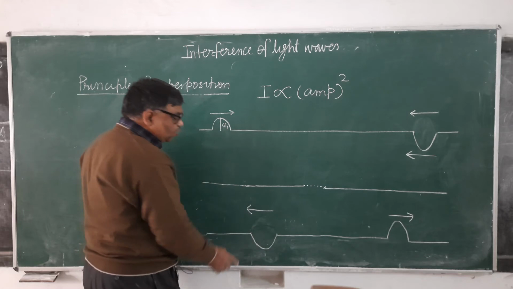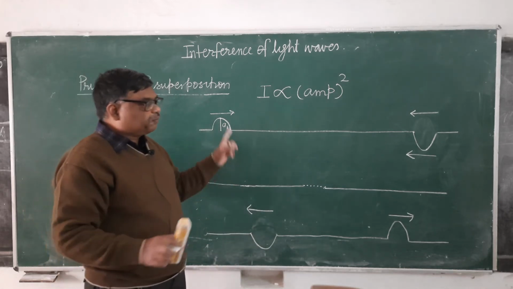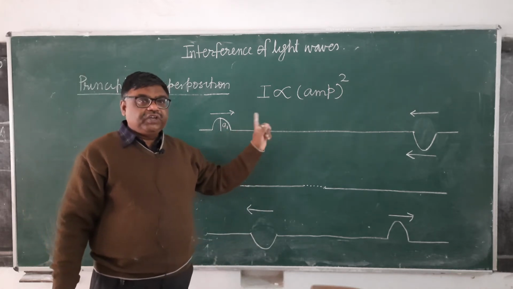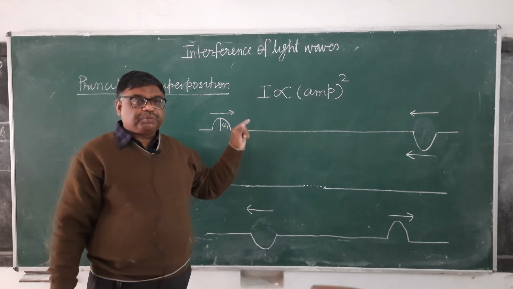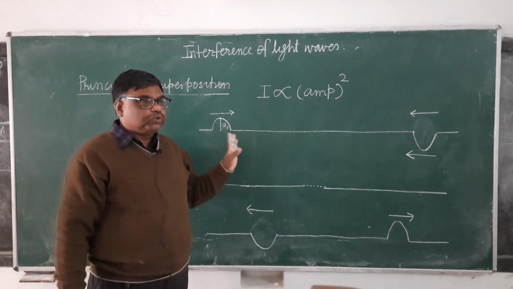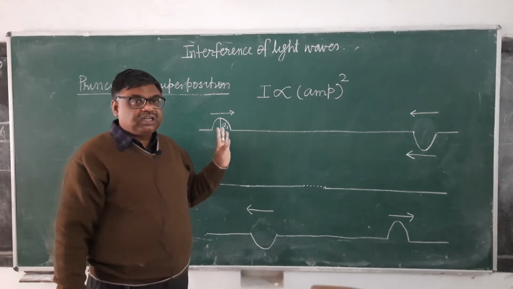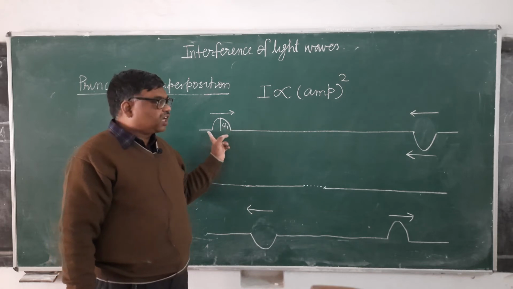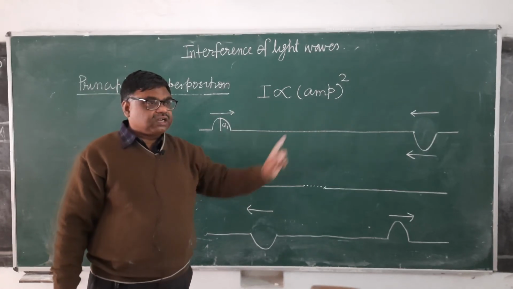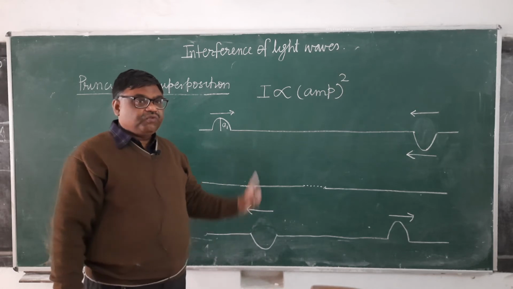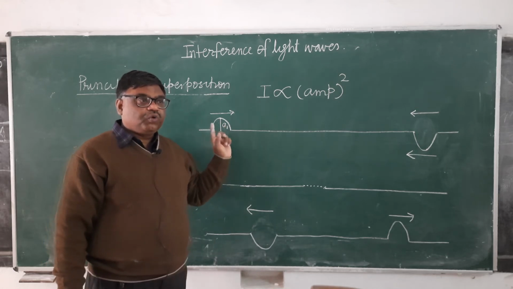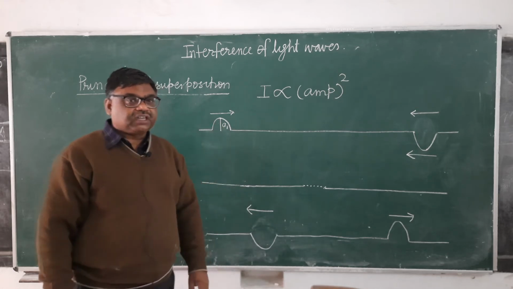In this type of superposition, both waves displace the medium particles in opposite directions. The crest of one overlaps with the trough of the other, or the compression of one wave superposes with the rarefaction of the other.